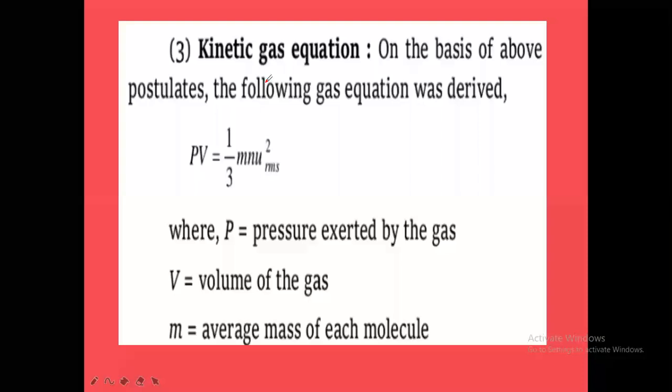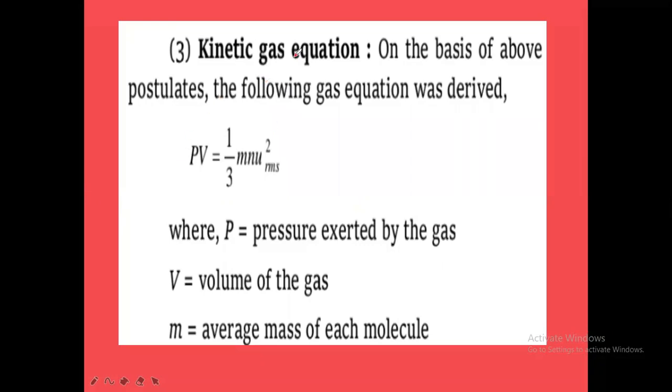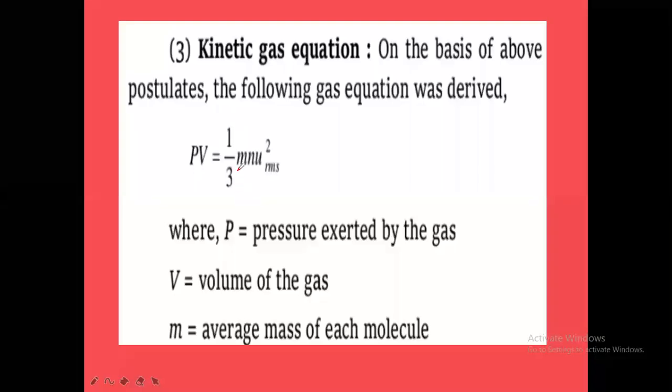Next, the kinetic gas equation. The kinetic gas equation can be derived from the postulates of the kinetic molecular theory. From all the above postulates, we can derive one equation called the kinetic gas equation. The derivation part you will be studying in higher classes. For the time being, remember that the kinetic gas equation is given by PV equal to 1 by 3 mnu square. Here u is called the RMS velocity, u RMS.